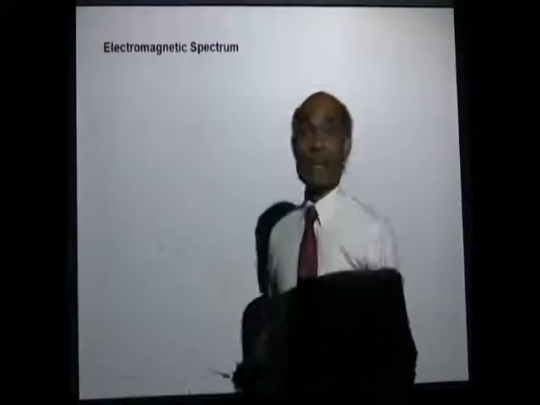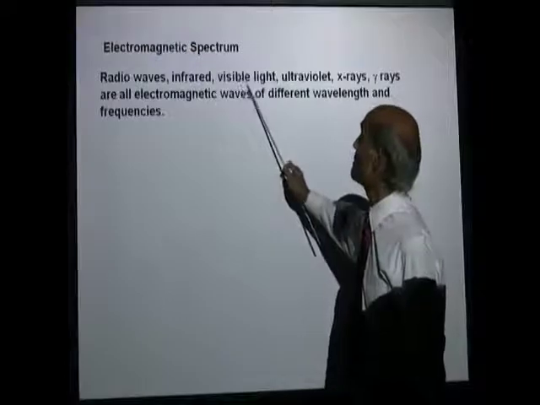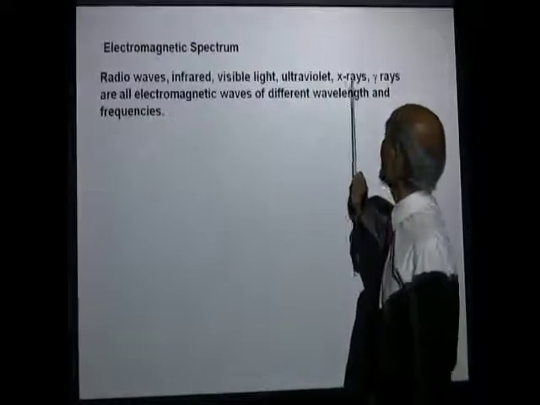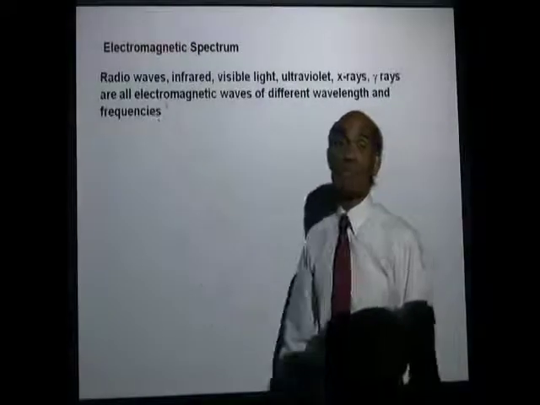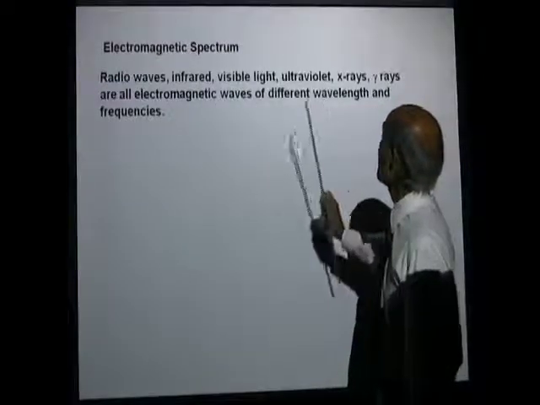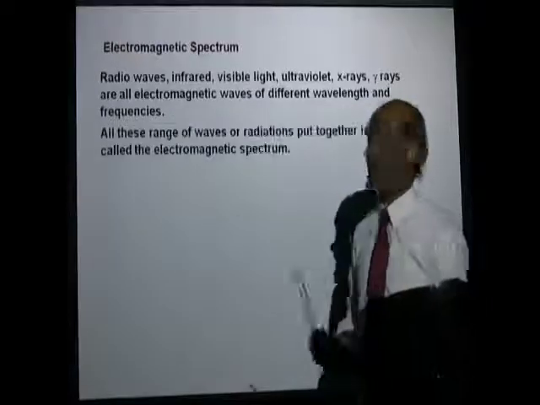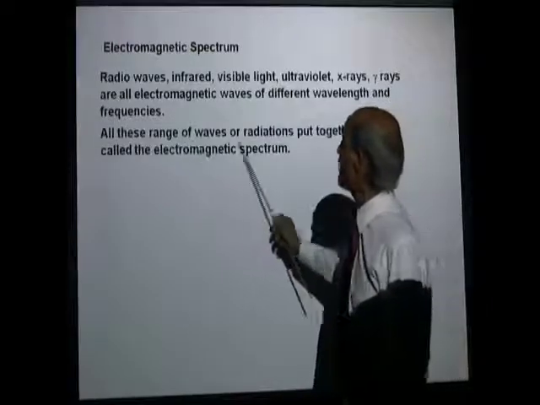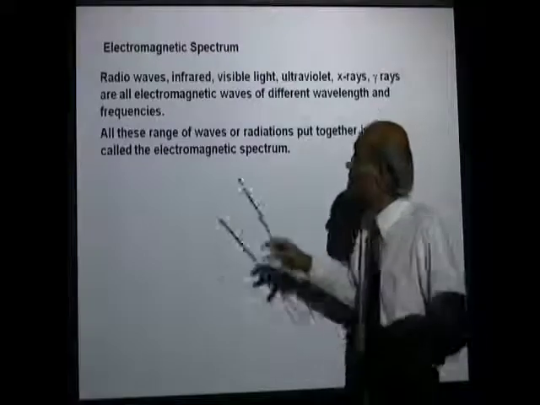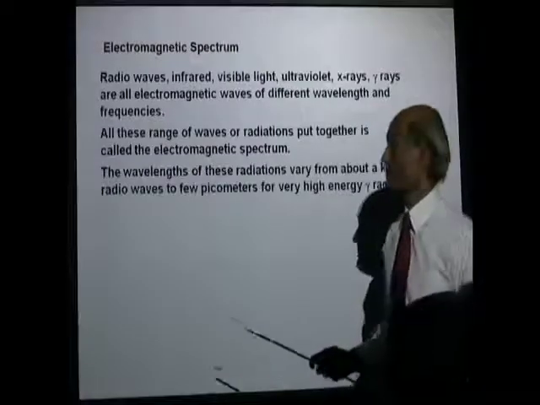Now, in the electromagnetic spectrum, radio waves, infrared, visible light, ultraviolet, X-rays, and gamma rays are all electromagnetic waves of different wavelengths and frequencies. All this range of waves or radiations put together is called the electromagnetic spectrum.